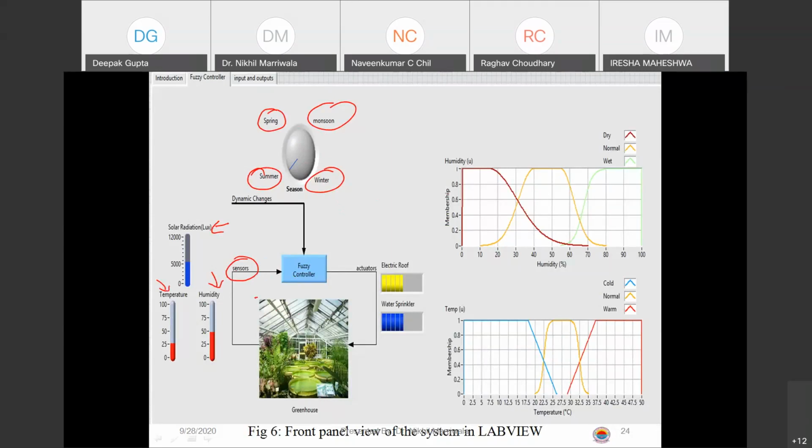This is just a picture of a greenhouse. So you see the roof here, and you see these pipes. These pipes are basically the points where we sprinkle some water, right? And this water sprinkling is done to ensure that the growth of plants is not hampered or not effectively monitored, right? So what we have is an electric roof being controlled, and a water sprinkler being controlled.